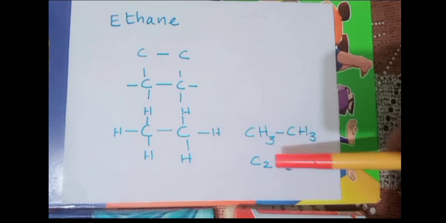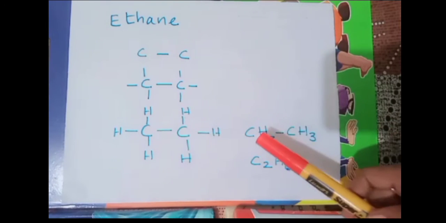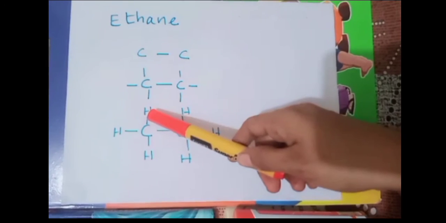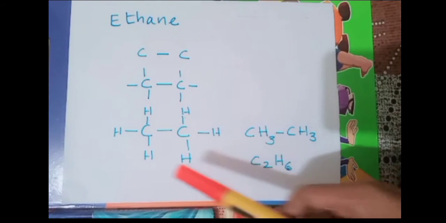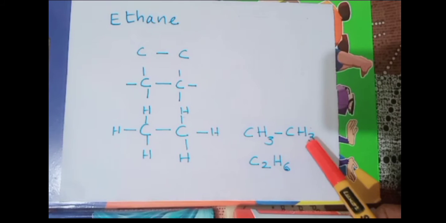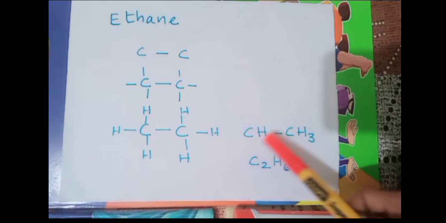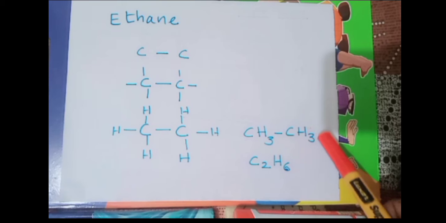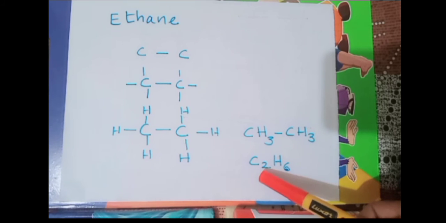And in short we can write first carbon atom C, around it there will be 3 hydrogen, CH3, and between the carbon atoms there will be a single bond, and after that again we write CH3. Or in short we can write there will be 2 carbon atoms, C2, and in total 6 hydrogen atoms, so C2H6.